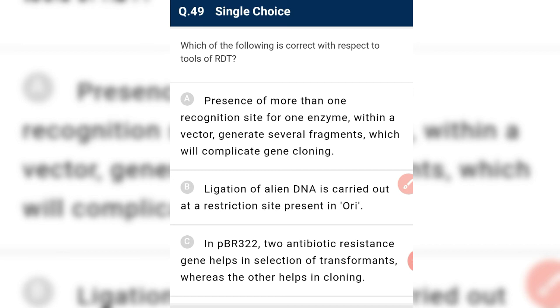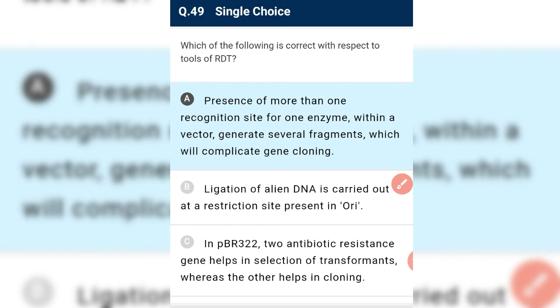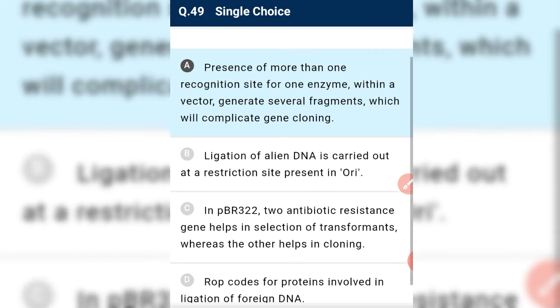Presence of more than one recognition site for one enzyme within the vector generates several fragments which will complicate gene cloning. It is absolutely correct. So it is the correct answer and the required answer. Ligation of alien DNA is carried out at the restriction site present in ORI. No, the restriction site present in ORI is not used.